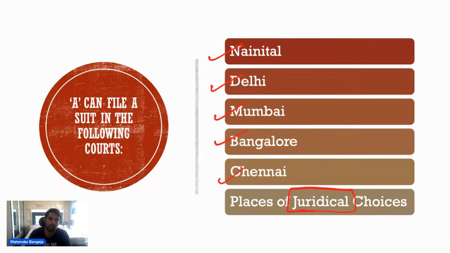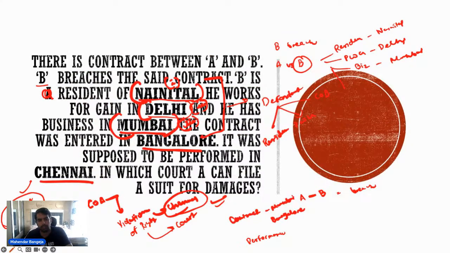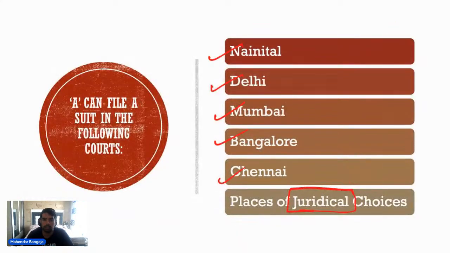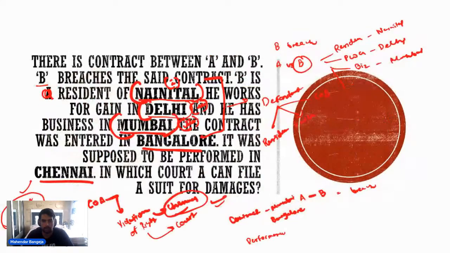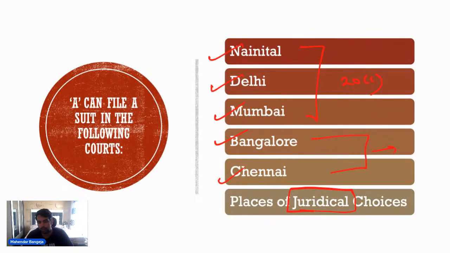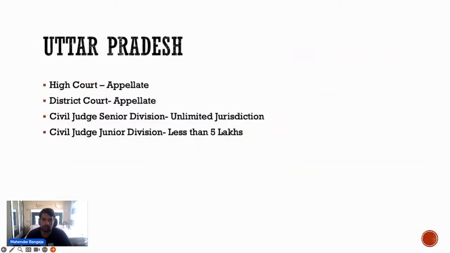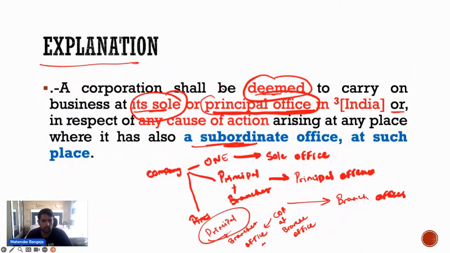हर जगह पर cause of action arise हुआ है. Not only cause of action, there are some places wherein the person resides, तो defendant actually resides, तो नैनीताल में जैसे he works for gain, नैनीताल में he resides, दिल्ली में he works for gain, बिजनेस है मुंबई में, तो ये सारी तो चीजें 20 क्लॉज 1 में ही आ गई। अब फिर बैंगलोर चेन्नई वाली जो बात है कि कॉन्ट्रैक्ट बैंगलोर में हुआ और चेन्नई में परफॉर्म होना था, ये तो कॉज ऑफ एक्शन से रिलेटेड बात हो गई, तो these things fall under cause of action. So all these are known as places of jurisdictional choices, मतलब यहाँ पर हमारे प्लेंटिफ के पास चॉइस है wherever he wants to file a suit.